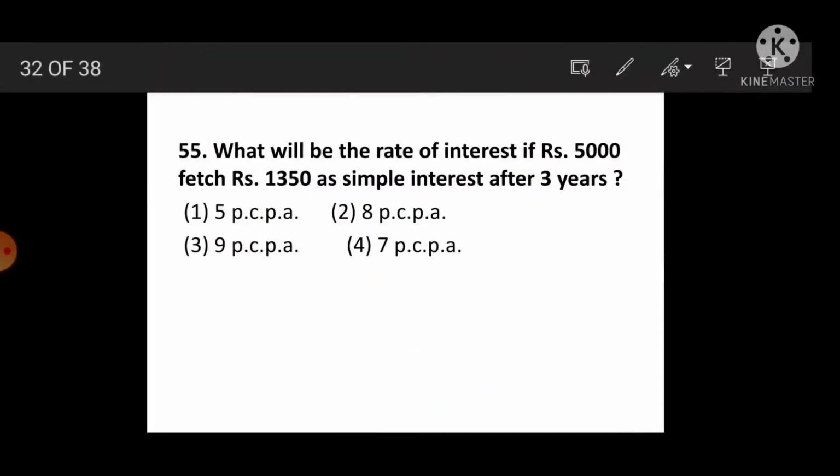Next question number 55. What will be the rate of interest if rupees 5000 fetch rupees 1350 as simple interest after 3 years? Means in formula we know simple interest is equal to PRN upon 100.